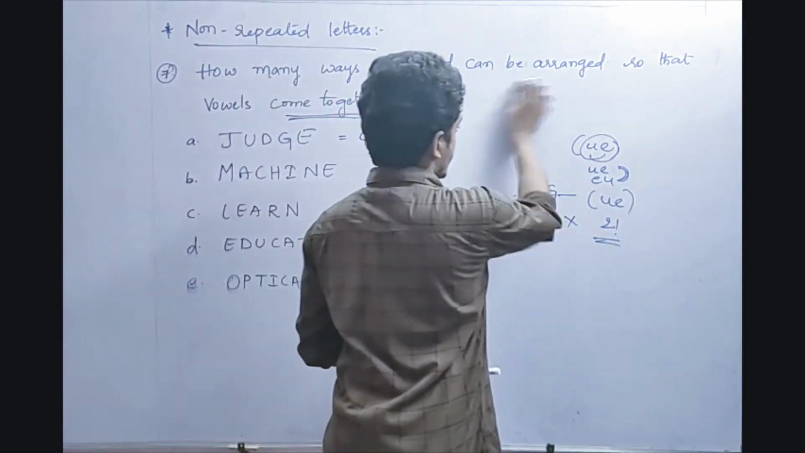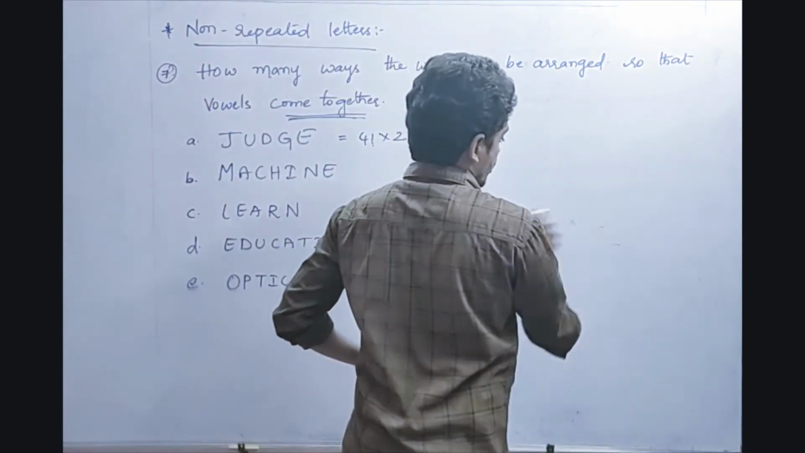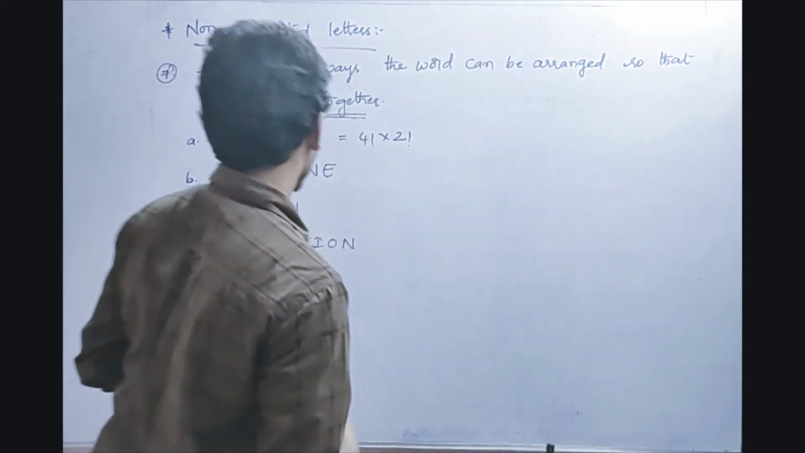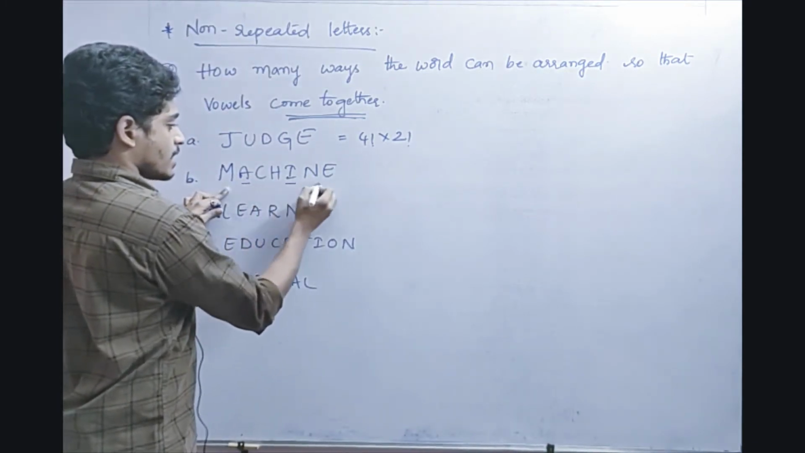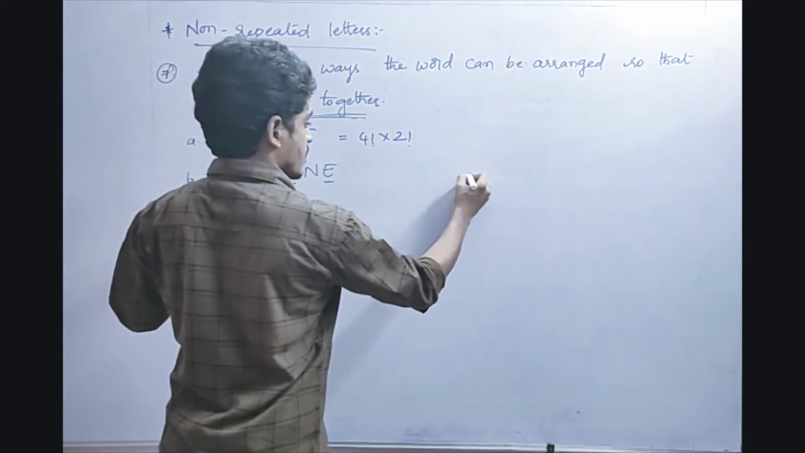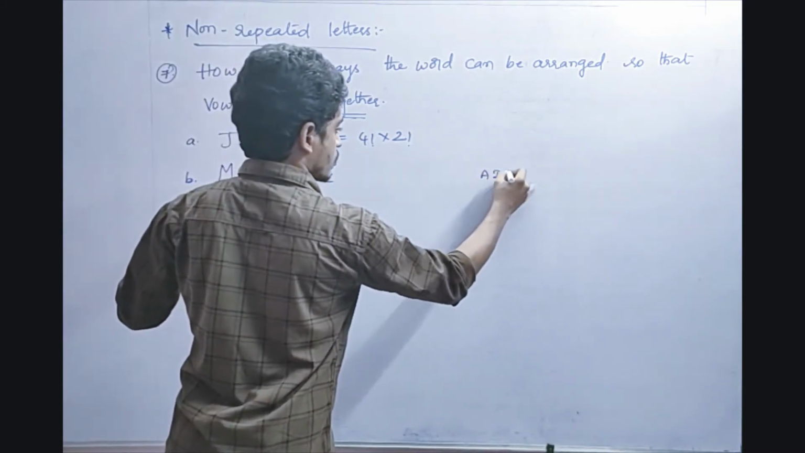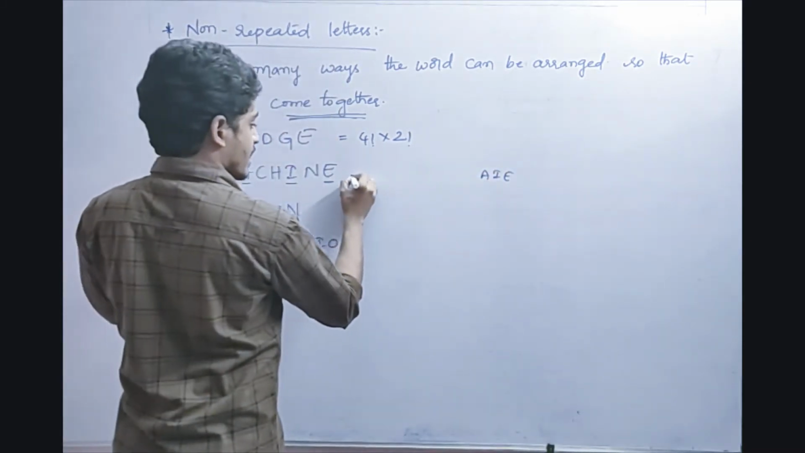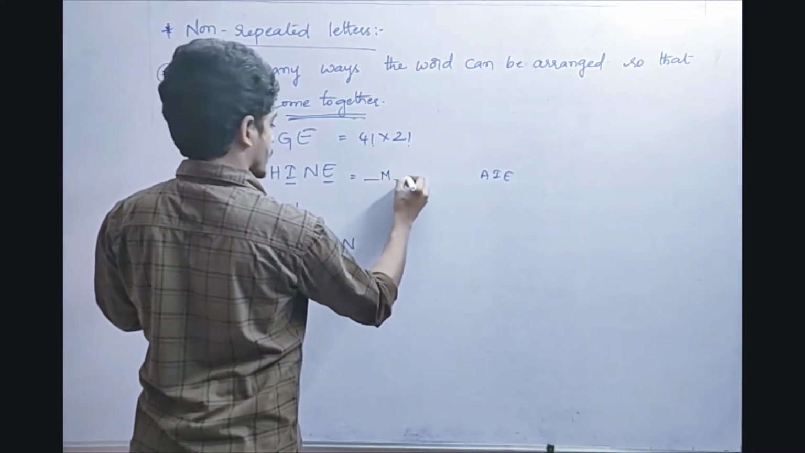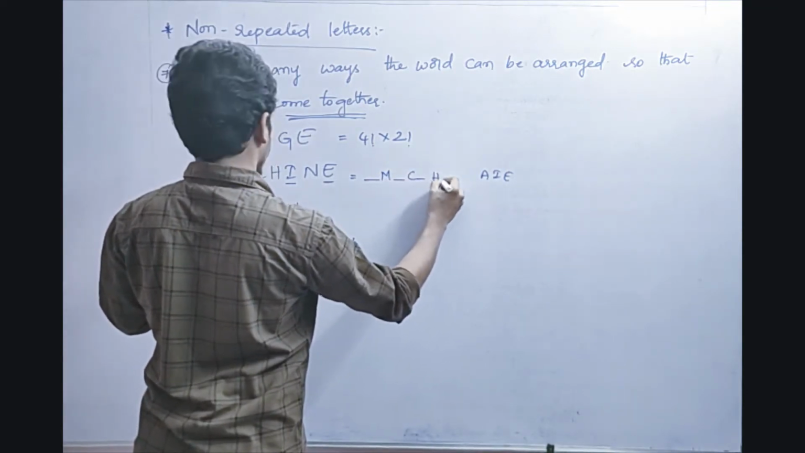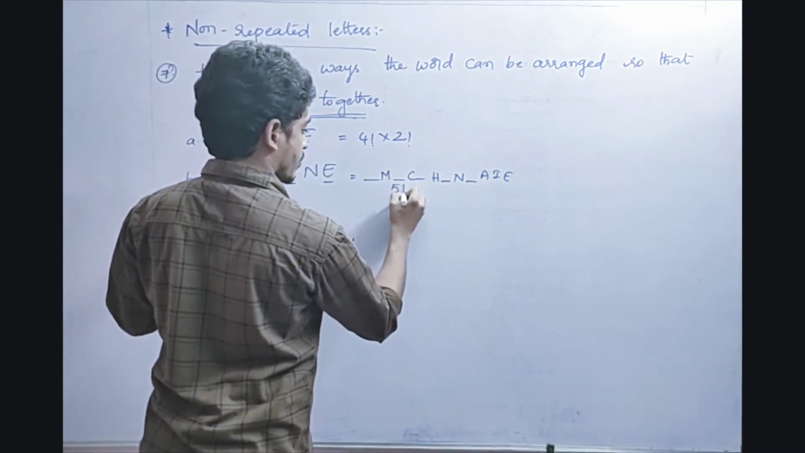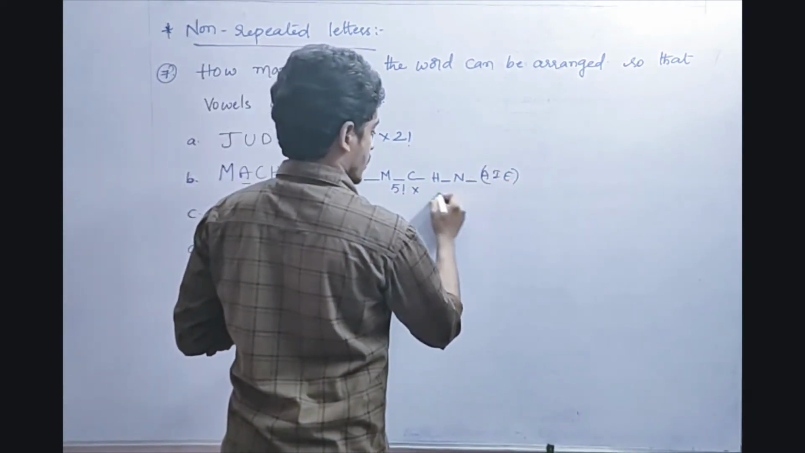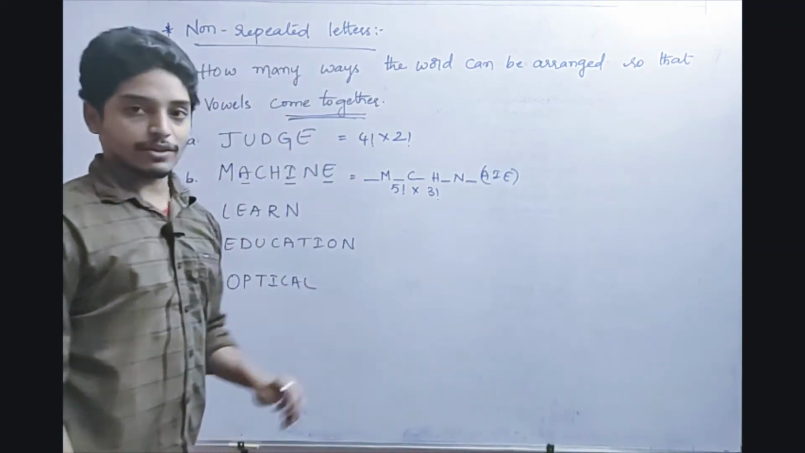Now see. What are the vowels in machine? In the word machine, friends, what vowels are there? M-A. So A, I, E. There are 3 vowels, right? A, I, E. So in how many ways can I arrange? M, next one C, next one H, next one N. 1, 2, 3, 4, 5. 5 factorial into these 3, into 3 factorial. So the answer is 5 factorial into 3 factorial.